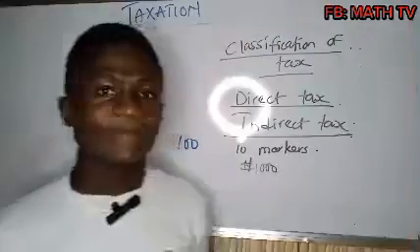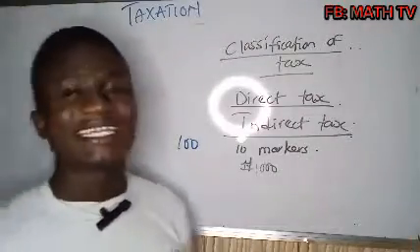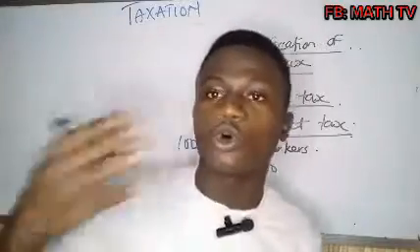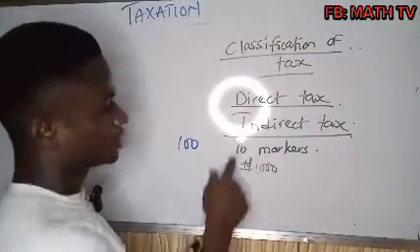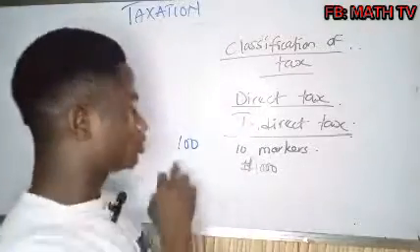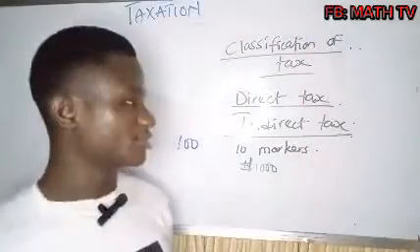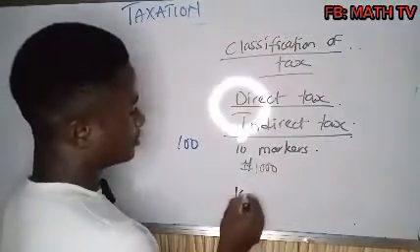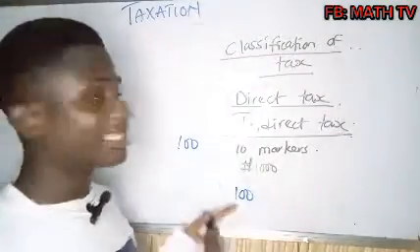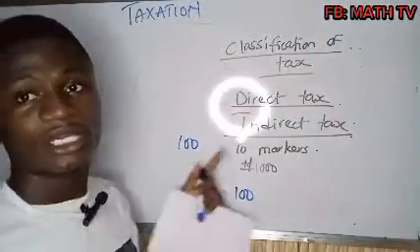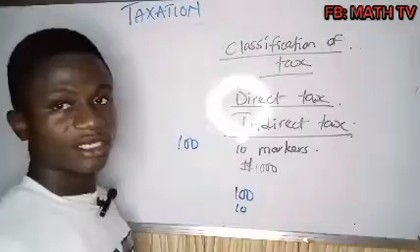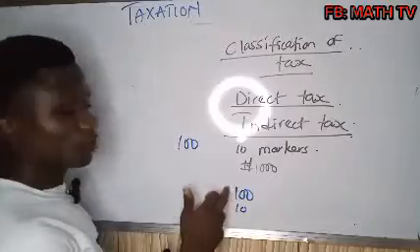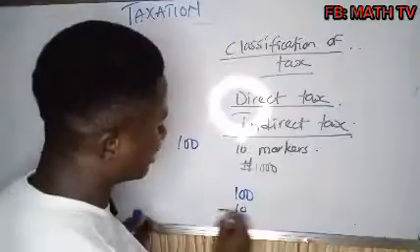In this situation, because I'm paying tax of 100 naira, I decided to increase the price of my products. I produced 10 markers and I decided, okay, let me share this 100 naira across the 10 markers. So if I'm producing one marker for 100 naira and I share the taxation on every marker, definitely I'll be giving each marker 10 naira. So my cost of producing one will now be 110.